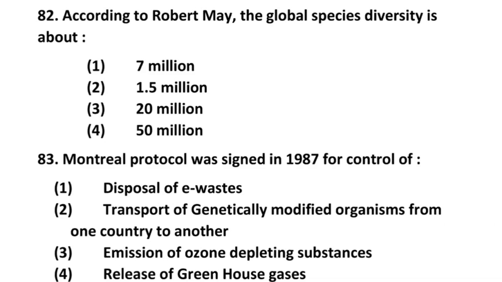So next question number 82. According to Robert May, the global species diversity is about option 1, 7 million, 2, 1.5 million, 3, 20 million, 4, 50 million. So actually the answer is 7 million, according to Robert May.